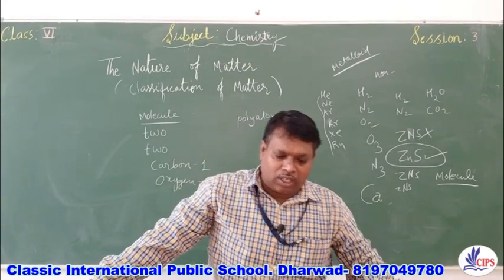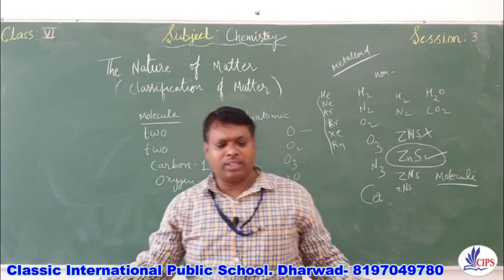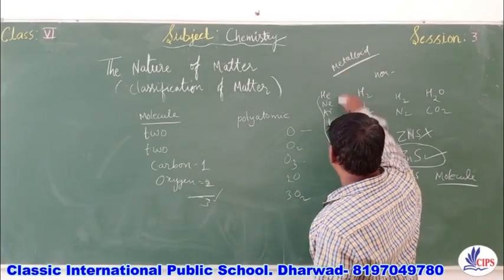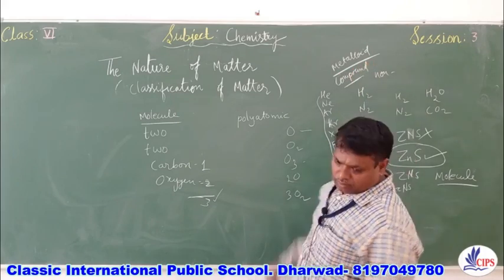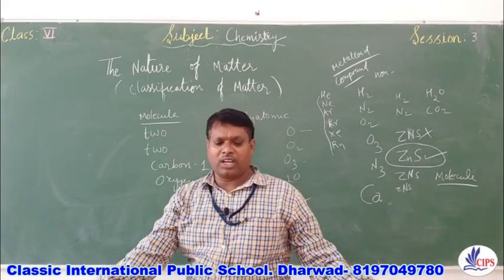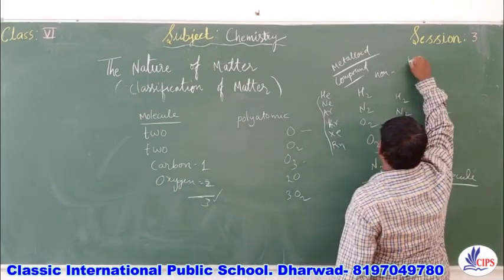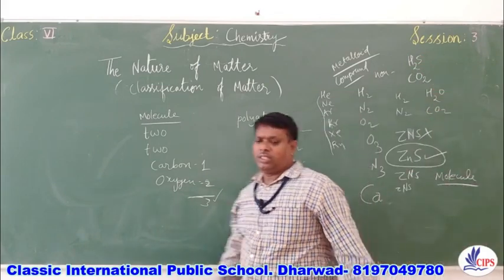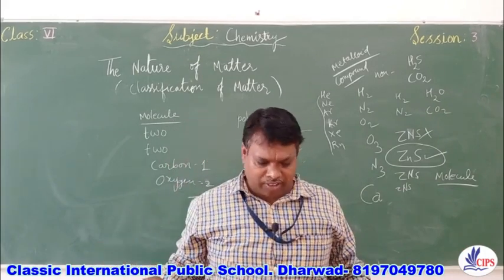Now, a dash contains two or more atoms combined chemically. What is containing two or more? Compound. A compound contains two or more elements. Fifth one, formula of hydrogen sulfide is and carbon dioxide is. So hydrogen sulfide you can write down H2S and carbon dioxide CO2.